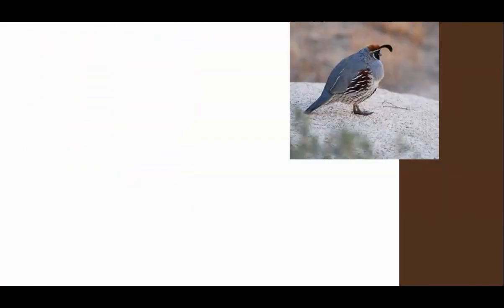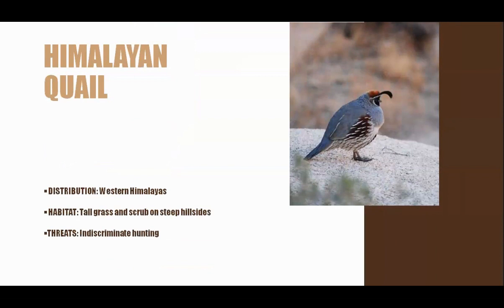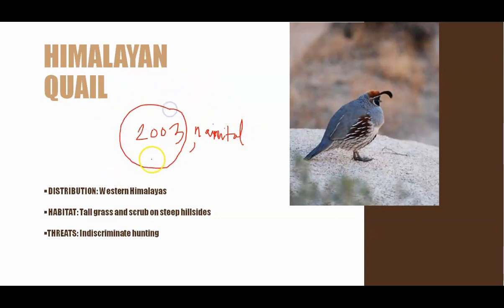Then we have the Himalayan quail. The name itself indicates its habitat and its distribution is in western Himalaya. And it was presumed extinct since 1876, but it was reported again in the year 2003 in Nainital. The habitat includes the tall grass and the scrubs of steep hillsides. The threat again is the indiscriminate hunting.